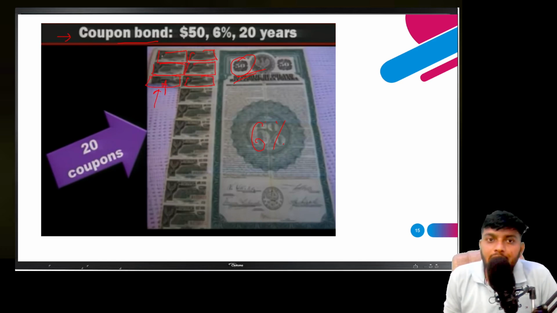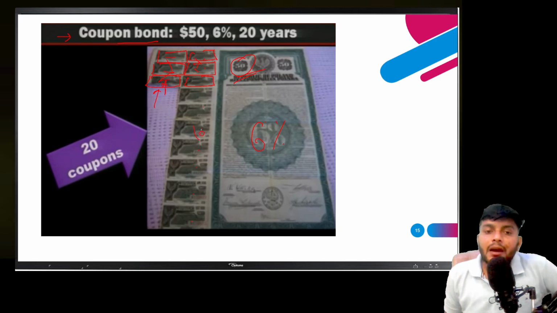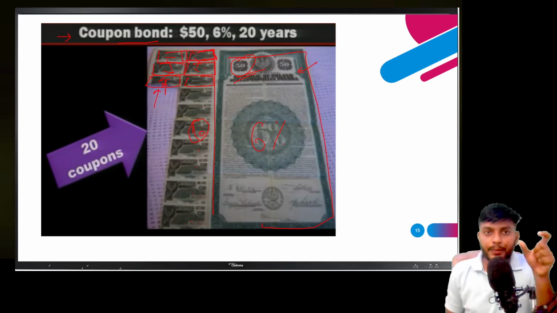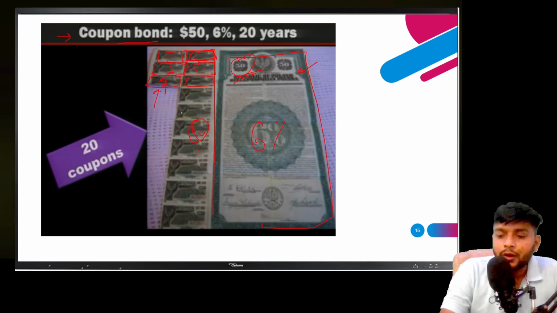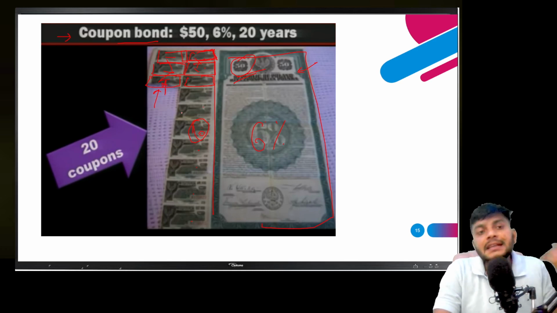Once you finish all these coupons, at the end of the 20 years, after all your coupons are redeemed and only this security is left, the government will return your $50. So this is a coupon bond, where a coupon of some money is attached. And when it is issued at a discounted price without any coupon, without any interest, that is a zero coupon bond.